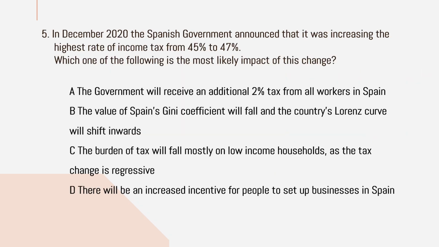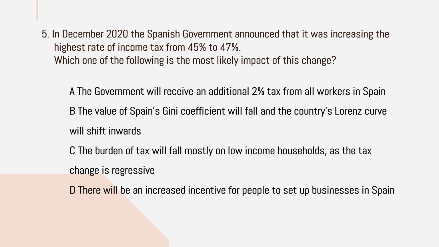Next question. In December 2020, the Spanish government announced that it was increasing the highest rate of income tax from 45% to 47%. Which of the following is most likely the impact of this change? Option A, government will receive an additional 2% of tax from all workers in Spain.